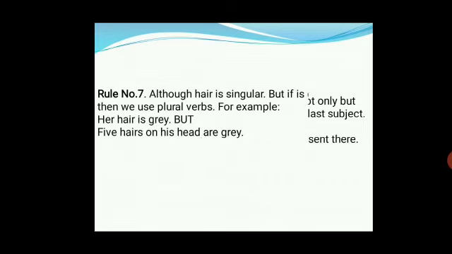Now, rule number 7: although hair is singular, the plural of hair, that is hairs, is also plural. If it is countable, then we use a plural verb. For example, her hair is grey, but 5 hairs on his head are grey.